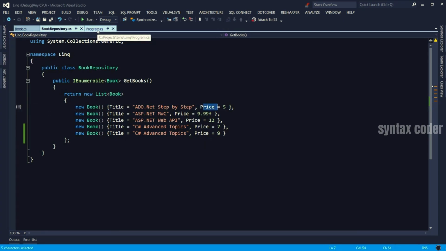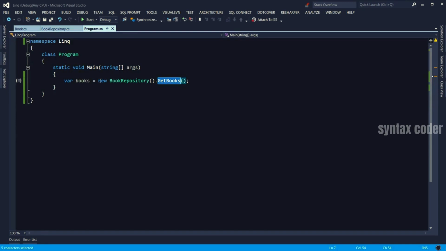Let's look at our Program.cs. In the main method, we simply instantiate the book repository, call the GetBooks method, and get the results. Now let's see what we can do with LINQ.